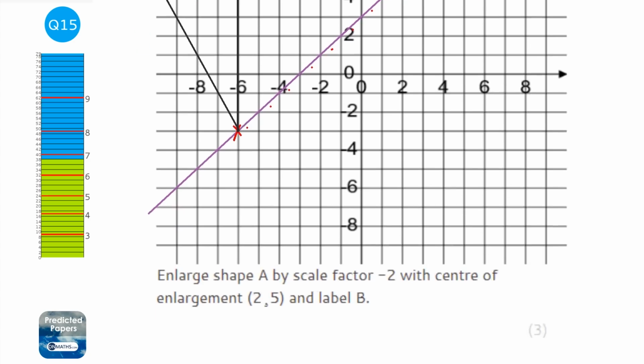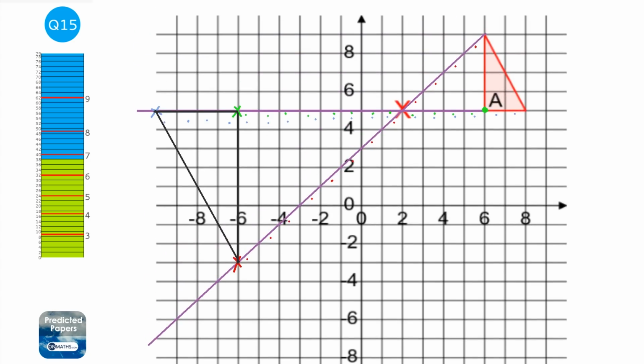And probably it will say label it B, yeah. So label it B. Always check the width of A was 2 and the width of B is 4, so that's good. The height of A is 4, and so the height of B should be 8, which it is. It looks unusual because for an enlargement you're used to it being the same way around, but for a negative enlargement it basically just flips it.